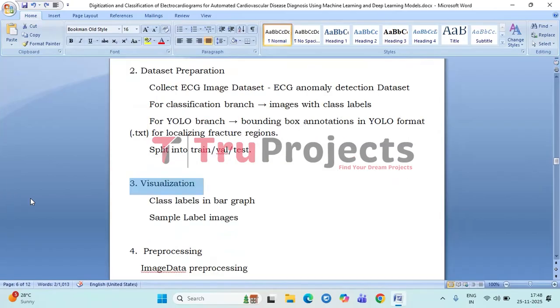Next, visualization. This module focuses on understanding the dataset through visual analysis. A bar graph is generated to display the distribution of class labels, helping identify class imbalance. Sample labeled images and YOLO annotated images are also visualized to verify the accuracy of annotations and ensure the dataset is correctly structured. Visualization plays a crucial role in identifying potential issues early and gaining insights into dataset quality before pre-processing and model training.